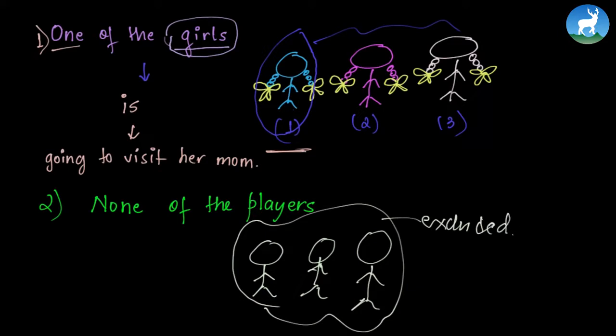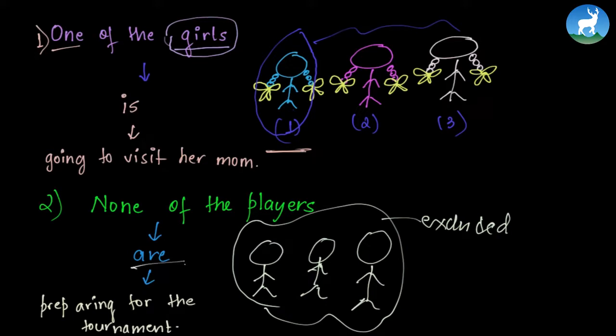That means all of the players are not going to play, right? None of the players are preparing for the tournament. So we use are over here. None of the players means all three of the players are not playing. That is why we use the plural form here.